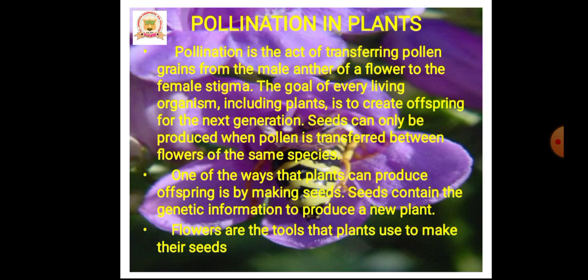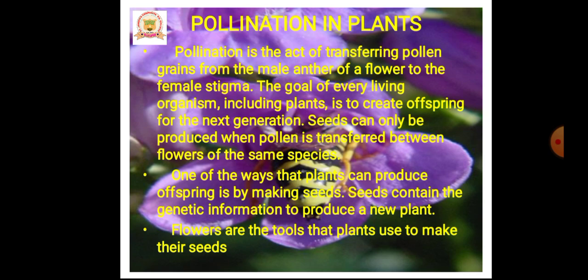Exactly what thing is transferred, what thing is pollinated? Pollen grains. Pollination is nothing but the transfer of pollen grains from the anther of a flower to the stigma of the same flower or a different flower of the same species.